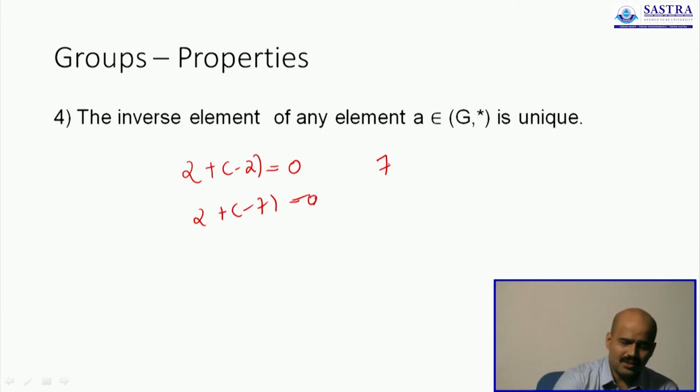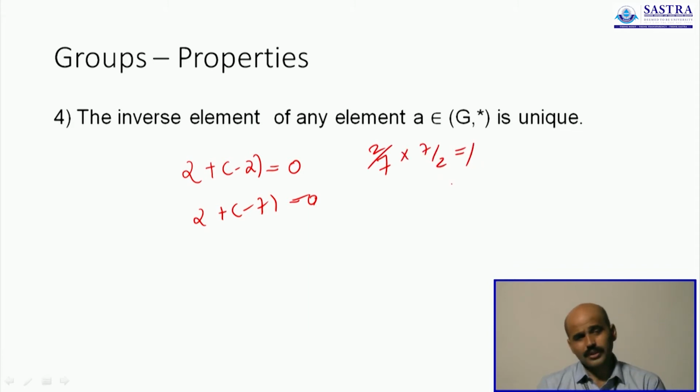Similarly, the inverse of 2 by 7 is 7 by 2 to get back 1. No other element will give me 1 when I multiply that with 2 by 7. I am trying to say that whenever an element has an inverse, that inverse element is unique. You can't have two inverse elements for a given element of a group. So any element will have a maximum of only one inverse. It can't have more than one inverse as long as it is part of a group.